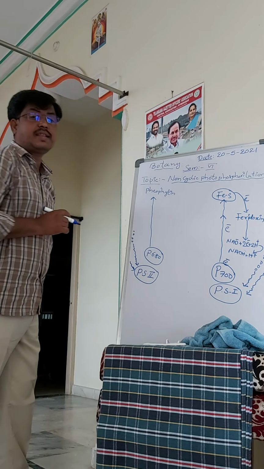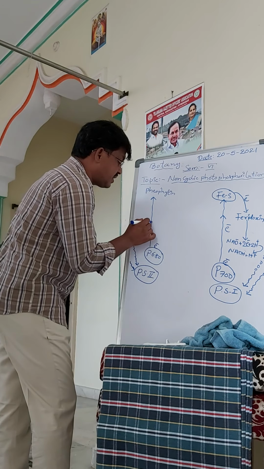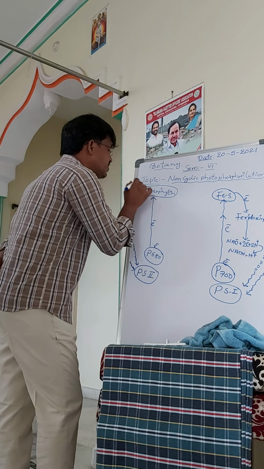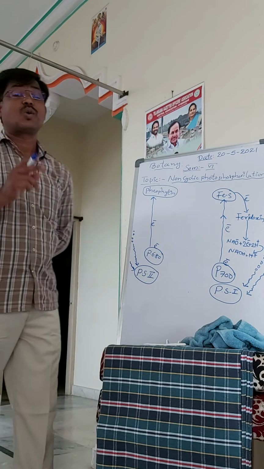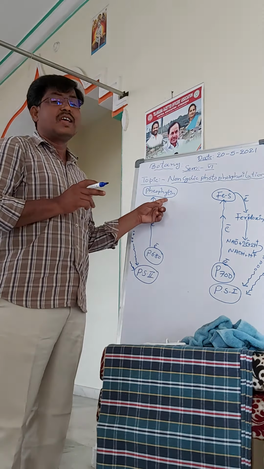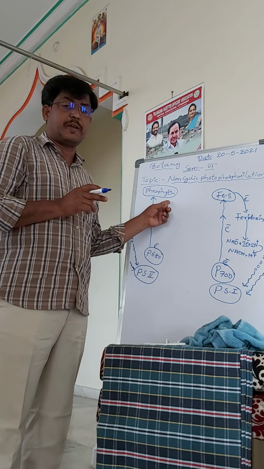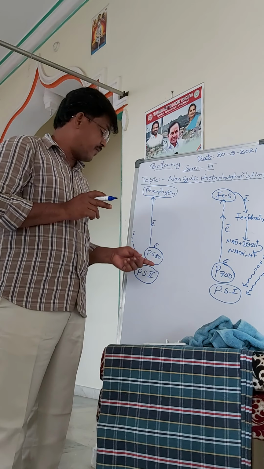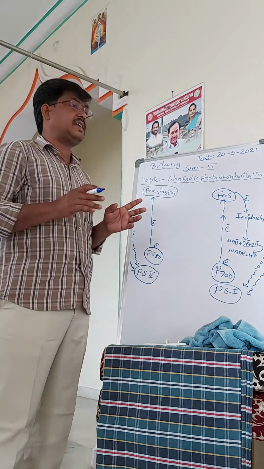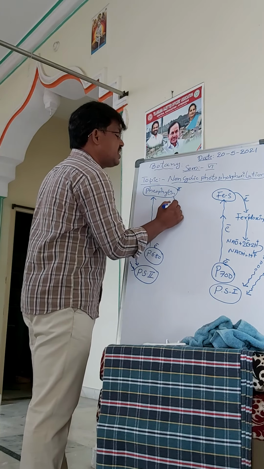Okay, the electron receiver in PS2 is pheophytin. Pheophytin is also chlorophyll A, but it is a colorless pigment. It would like to receive the electron from the P680. Then it transfers the electron to the quinone.